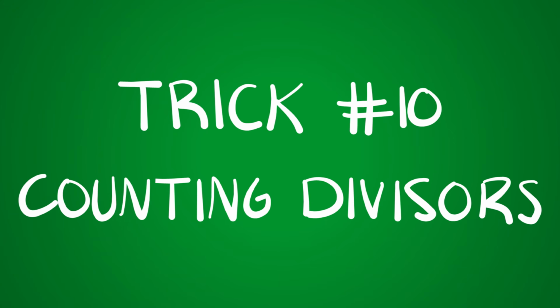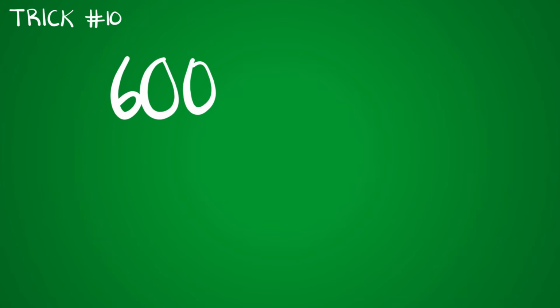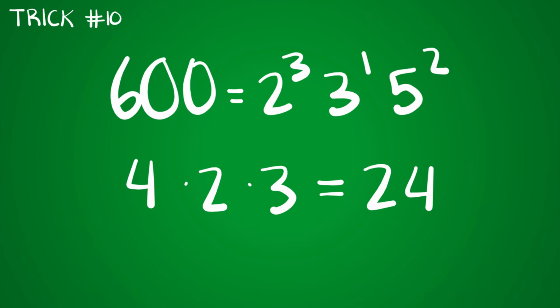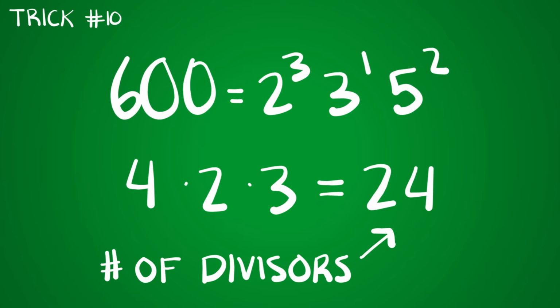Trick number 10. Counting divisors. To count the number of divisors of a number, factor it into powers of primes, add 1 to the powers, and multiply these numbers together. For example, 600 has 24 divisors.